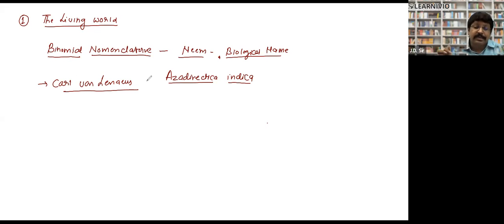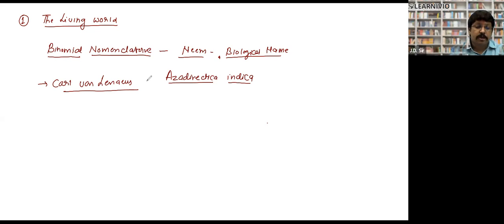In binomial nomenclature, he said there will be two names for every organism. Suppose there is Muhammad Sheikhullah. There are two names, Muhammad and Sheikhullah. In the same way, my name is Jayant Dwivedi, JD. So I have two names: first is my actual name, second is my surname. So we also follow binomial nomenclature, right? First we write our name, and second is our title. Americans do it differently, they do the opposite: they first use the title and then their name. That is also a binomial name. But in science, we use two names.